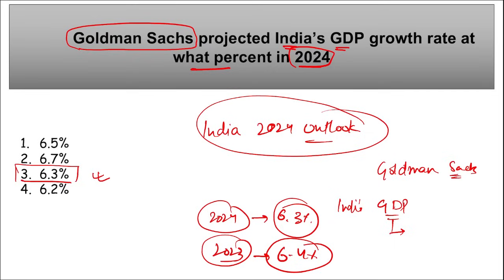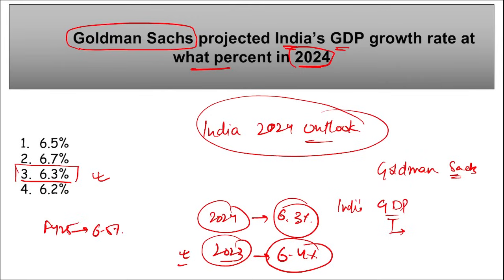According to Goldman Sachs, India's GDP is projected to grow by 6.3% in 2024, whereas it will grow by 6.4% in 2023. Apart from this, fiscal year 25 is expected to grow by 6.5% compared to 6.2% in fiscal year 2024. See, this is an outlook.